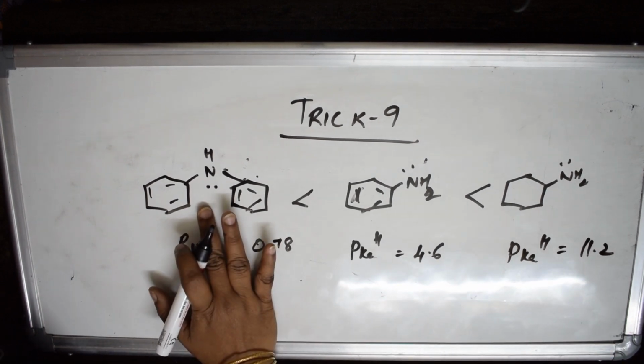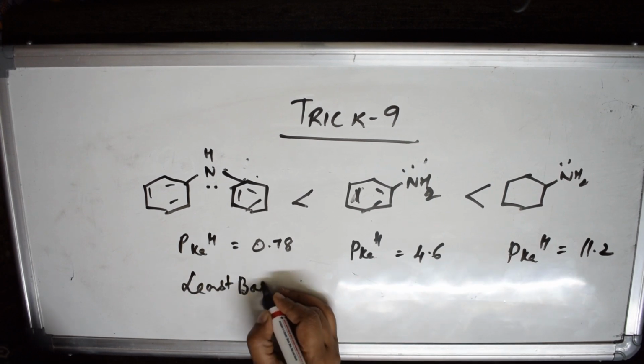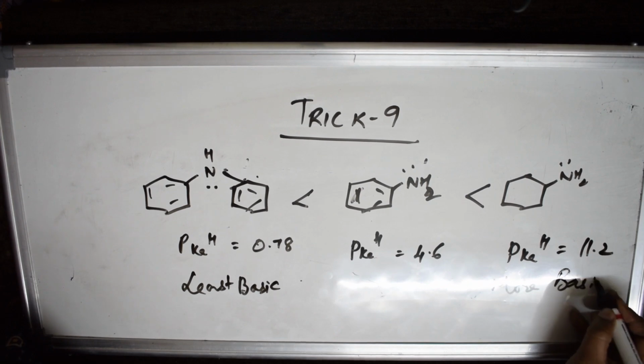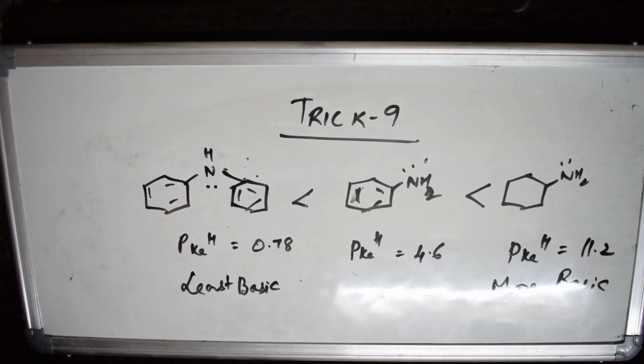This one. Hence this is least basic. So in the exam paper, the first thing you'll see: if it is resonance stabilized, it is least basic in nature. The earlier concept I taught you: if the negative charge is more, then it is highly basic. The second concept: if it is resonance stabilized, it is least basic. If there is no resonance, it is more basic.